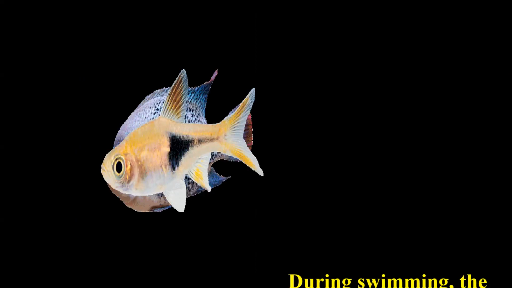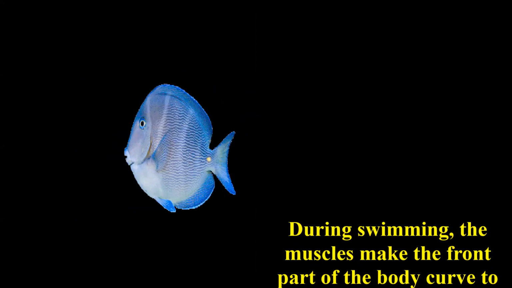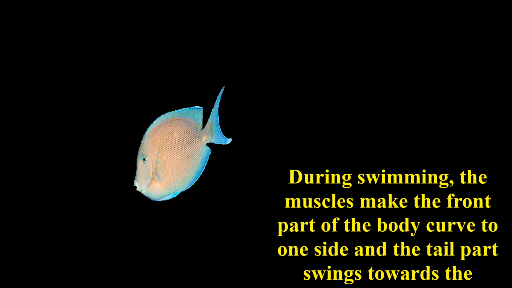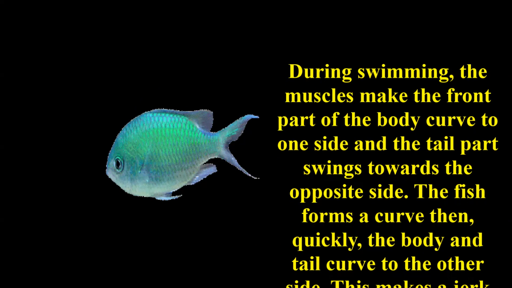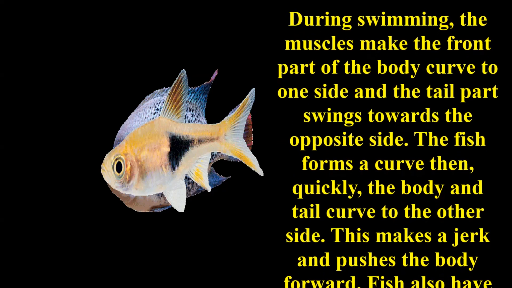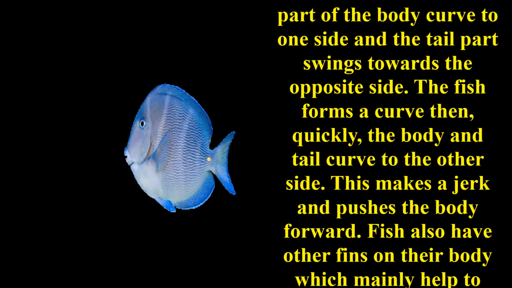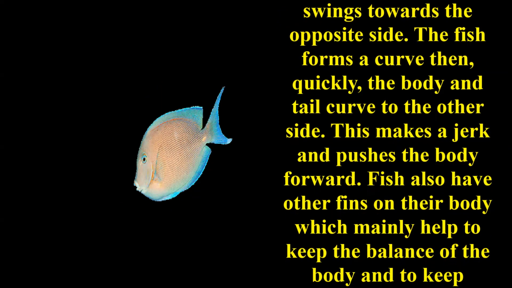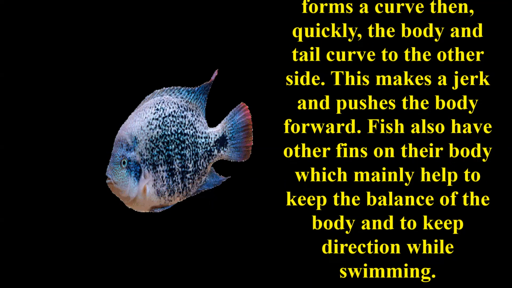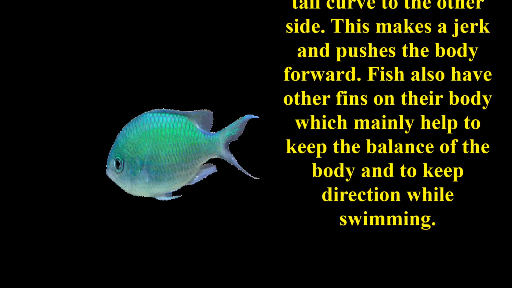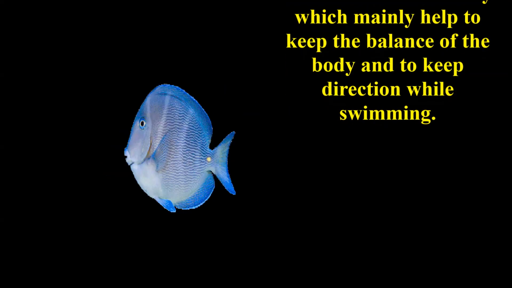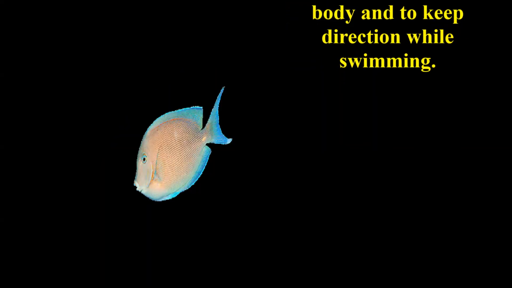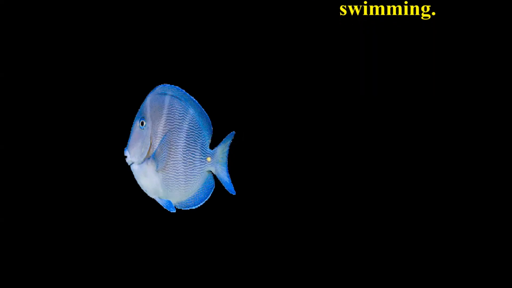During swimming, the muscles make the front part of the body curve to one side and the tail part curve towards the opposite side. The fish forms a curved shape. Quickly the body and the tail curve together to the other side. This makes a jerk and pushes the body forward. The fishes also have other fins on their body which mainly help them to keep the balance of the body and to keep direction while swimming.